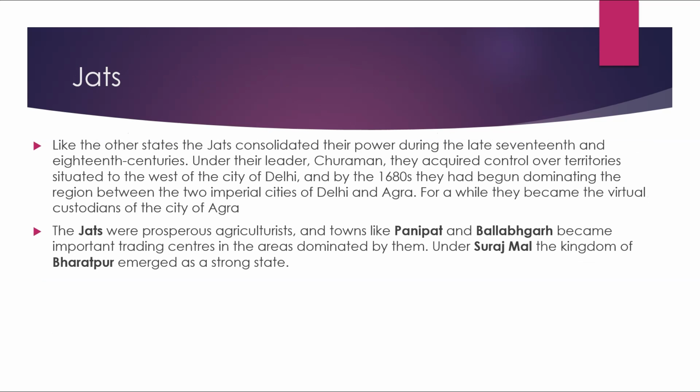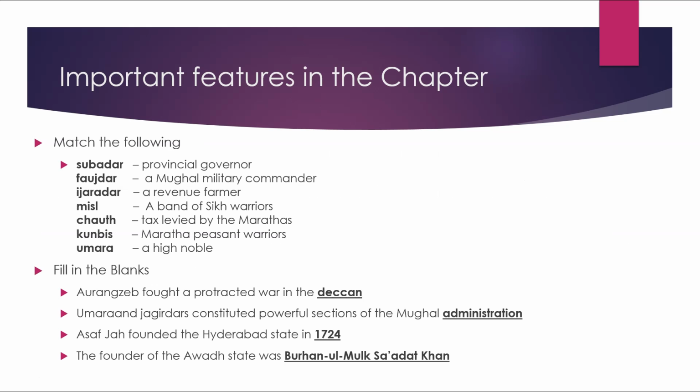The Jats. Like other states, the Jats consolidated their power during the late 17th century and 18th century. Under the leadership of Chudaman, they acquired control over territory situated in the west of Delhi, and by the 1680s, they had begun dominating the regions between the two imperial cities of Delhi and Agra. For a while, they became the virtual custodians of the city of Agra. The Jats were prosperous agriculturists, and towns like Panipat and Ballabhgarh became important trading centers in the area dominated by them. Under Surajmal, the kingdom of Bharatpur emerged as a strong state.